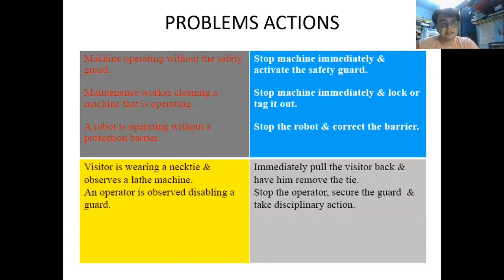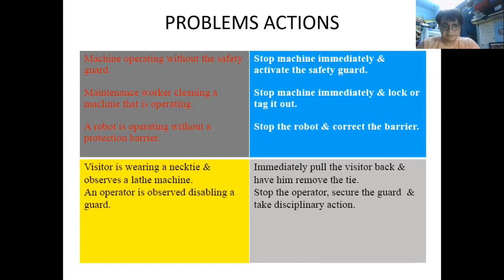A visitor is wearing a necktie and observing a lathe machine, and an operator is observed disassembling a guard. Immediately pull the visitor back, remove the tie, secure the guard, and take disciplinary action.